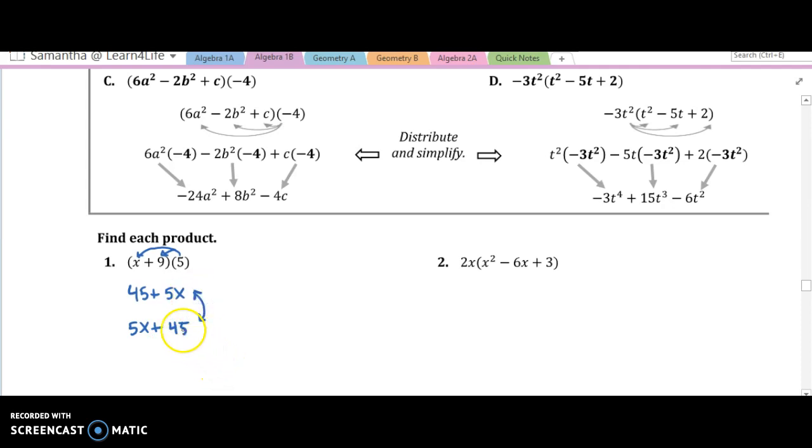Whichever one makes most sense, do that. I kind of like this one. I kind of like multiplying it all the way to the front first because that's what I'm used to doing. So I'm going to continue doing that, but this is all right too.